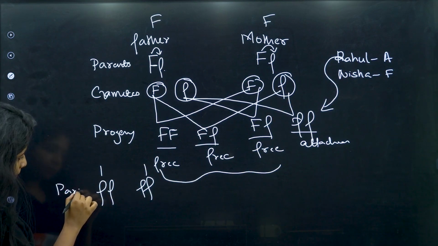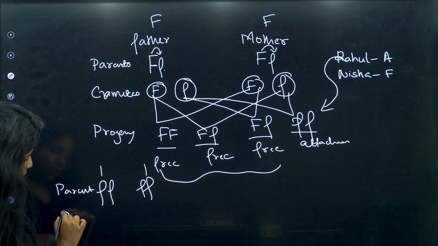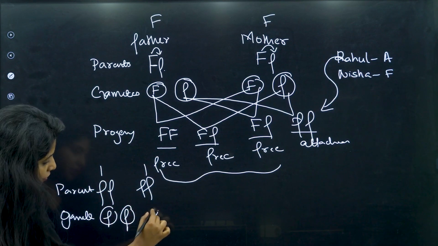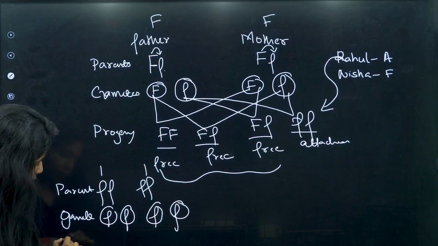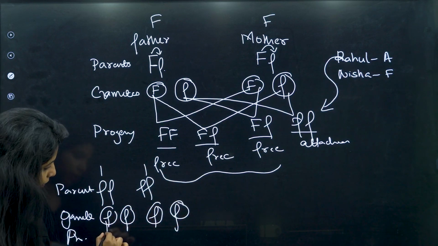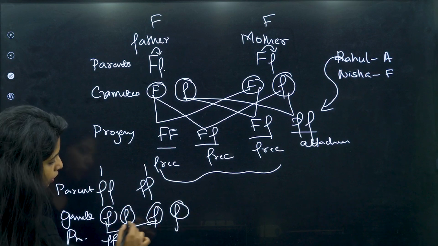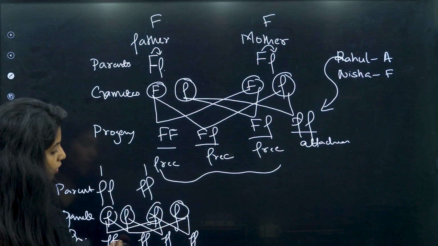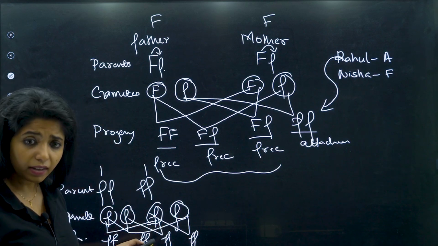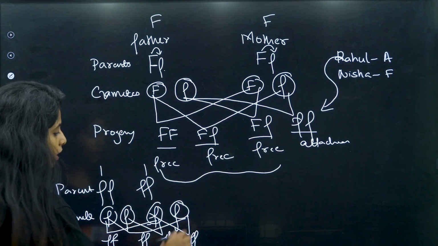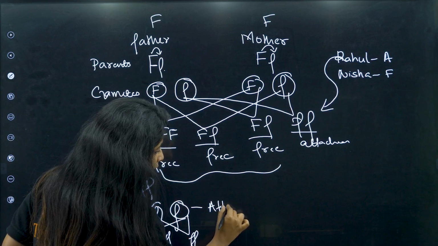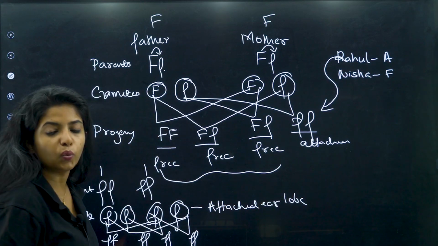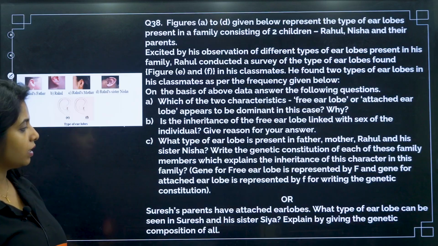This is the parent. What about the gametes being formed, my dear children? Small f, small f, small f, small f. What is the progeny? In the progeny it will be small f, whatever you do. If you fuse this with this, again it is small f, small f, small f, small f. So Suresh and his sister Sia, everyone in this particular family will be having attached ear lobe.